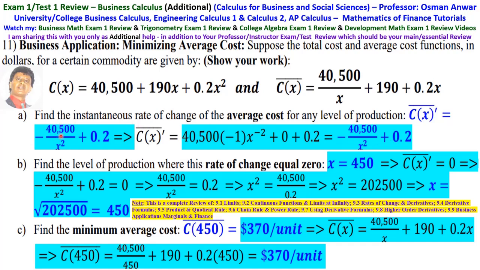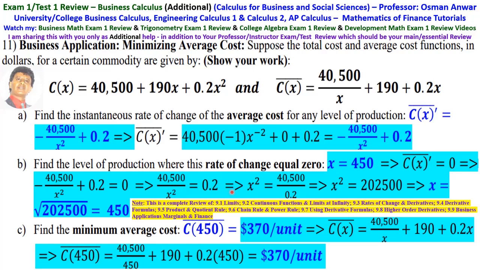Then the derivative of the average cost. Then find the level of production where this rate of change equals 0. So you take this derivative and set it equal to 0. That is minus 40,500 over x squared plus 0.2 equals 0. That is 40,500 over x squared equals 0.2.